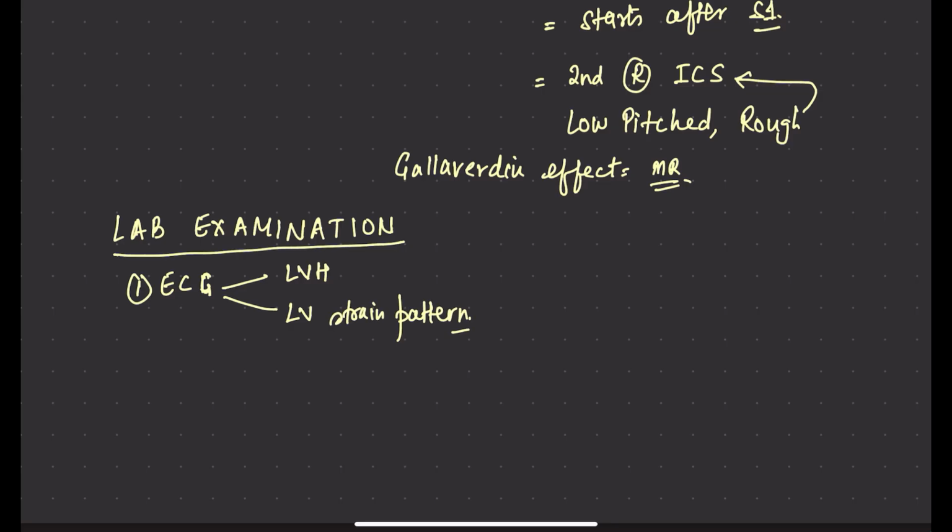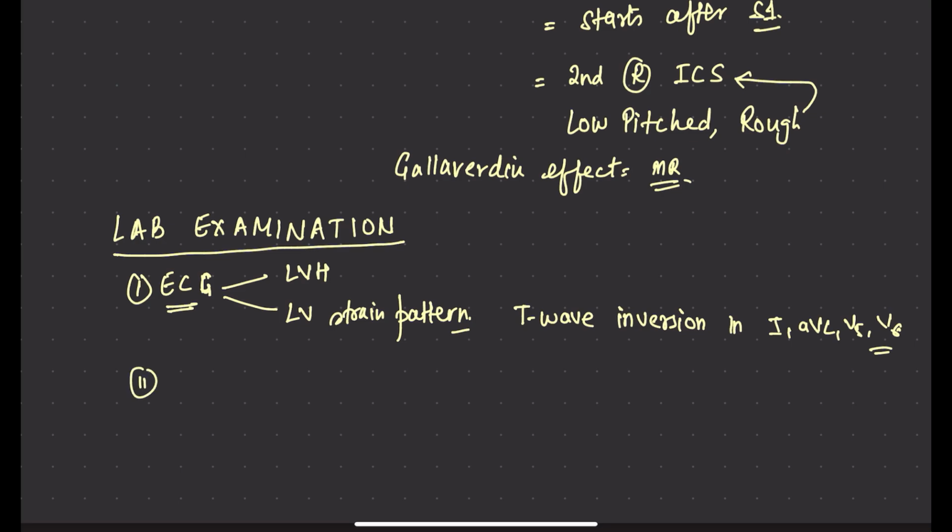Strain means there will be T wave inversion in left sided leads, that is 1, AVL, V5 and V6, right? So this is the ECG finding.